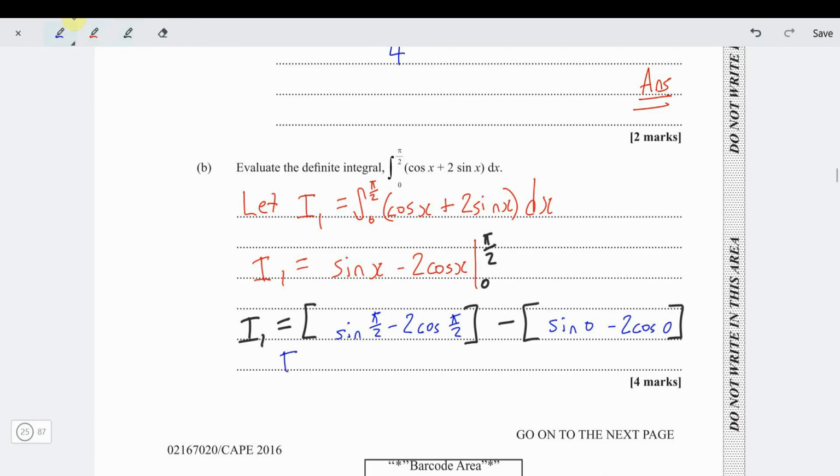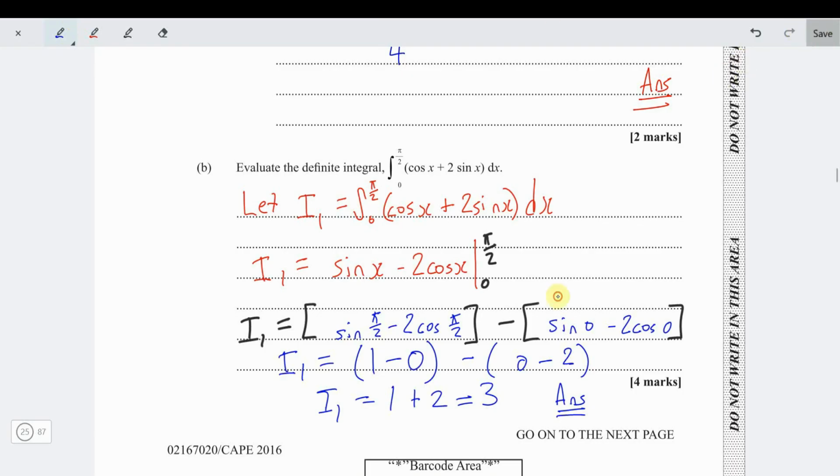So in this case, sine pi over 2 is the sine of 90, which is 1, minus the cos of 90 is 0, 2 times 0 is 0. Subtract over here, sine of 0 is 0, minus the cos of 0 is 1, so this is now minus 2. So I1 is just 1 plus 2, which is 3. So that's your area. That's the definite integral, 3 units squared.